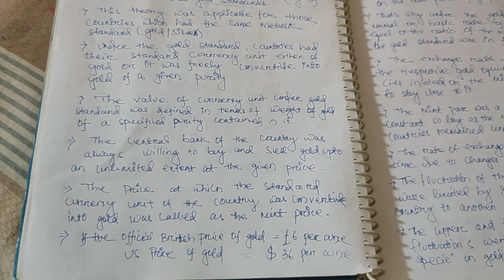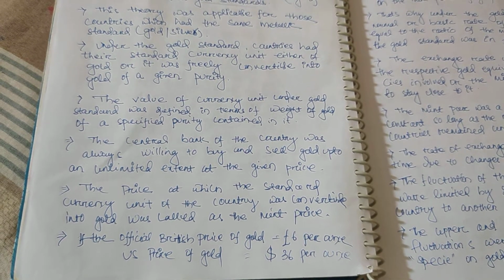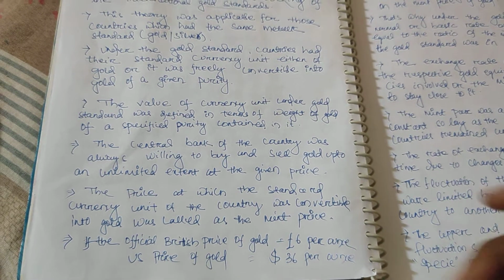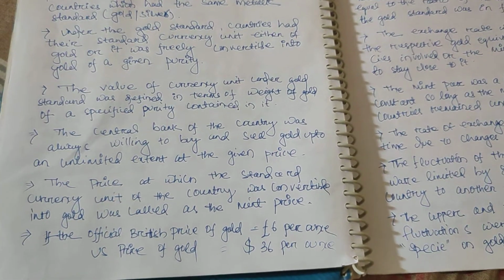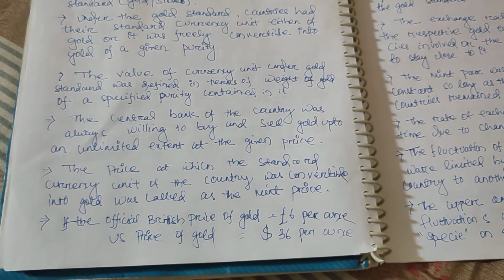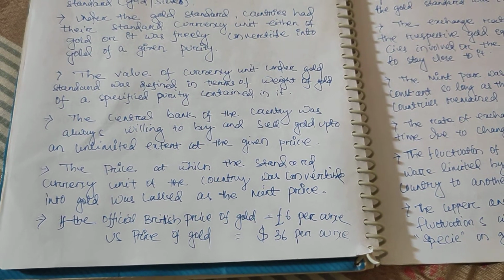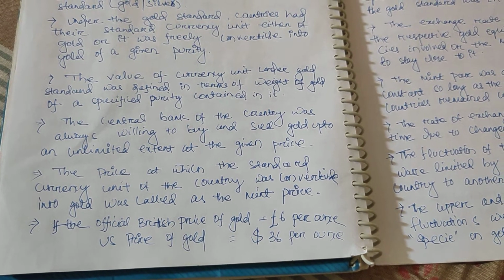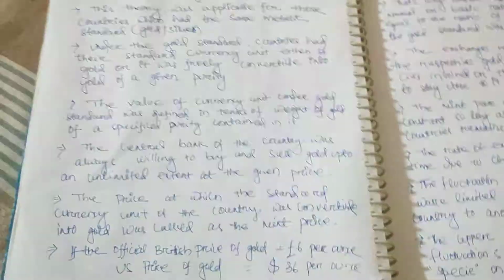Ounce is a measurement standard of weight. It is also used for mass and volume measurement, but basically ounce is used for weight measurement. It is a very small quantity: 1 ounce is approximately 28.35 grams.